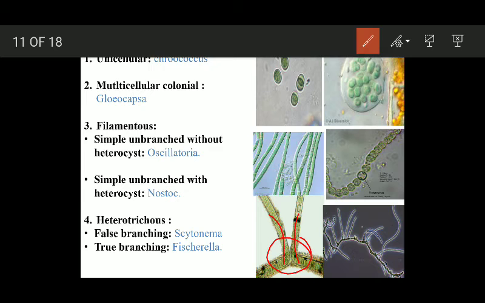Heterotrichous means having a prostrate system and an erect system. This also has a prostrate system and an erect system, but it is false branching. Remember the example, Scytonema. And true branching is here. You have branches arising from the prostrate system, and these actually originate from the prostrate system. These are not different filaments.